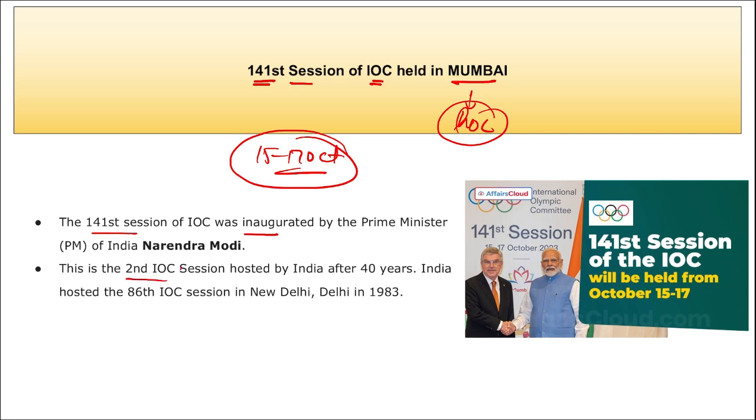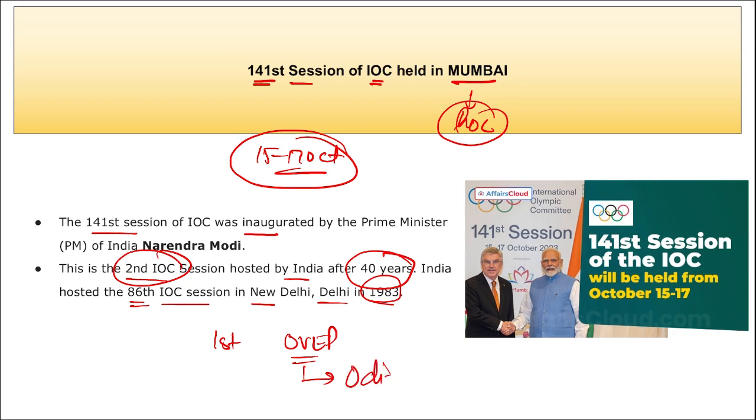Then this is the second IOC session hosted by India after 40 years, and India hosted the 86th IOC session in New Delhi in 1983. Then the first OVEP, Olympic Values Education Program, was launched where? It was launched in Odisha. Correct? Apart from this, remember the International Olympic Committee has suspended the Russian Olympic Committee for violating the Olympic Charter.